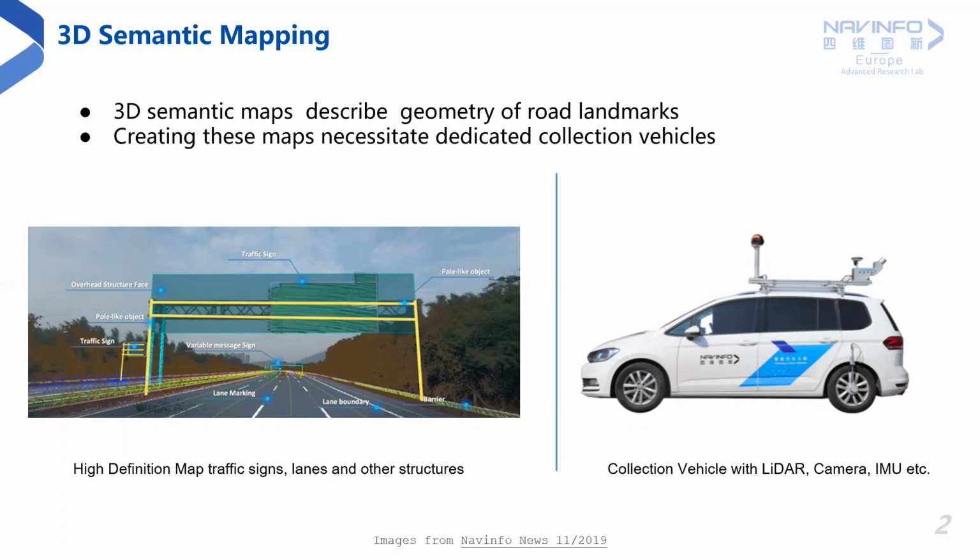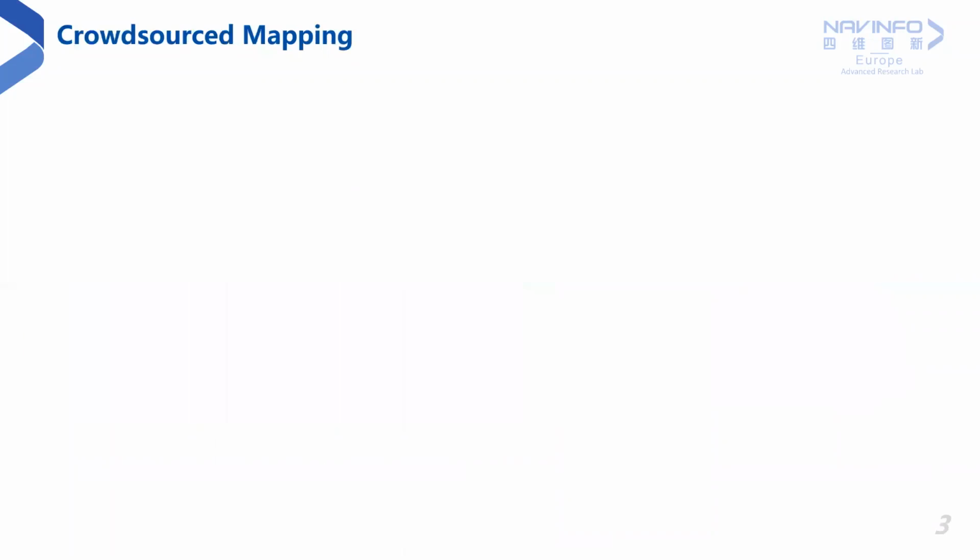However, creating such maps requires dedicated collection vehicles with sensors such as LiDAR, stereo cameras, inertial measurement units, wheel odometers, and so on. Therefore, regularly updating the map to reflect short-term changes due to road maintenance or long-term changes with urban planning is a highly costly endeavor.